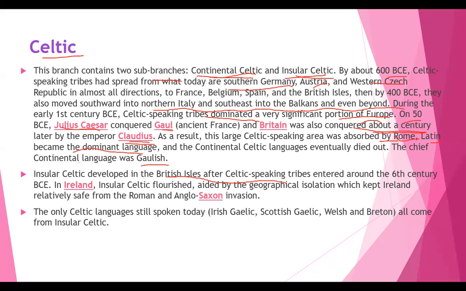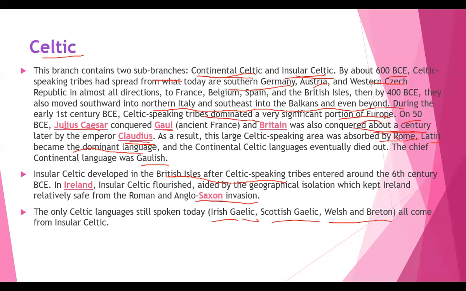Insular Celtic flourished, aided by the geographical isolation, which kept Ireland relatively safe from the Roman and Anglo-Saxon invasions. The only Celtic languages still spoken today are Irish Gaelic, Scottish Gaelic, Welsh, and Breton. All come from insular Celtic, right?